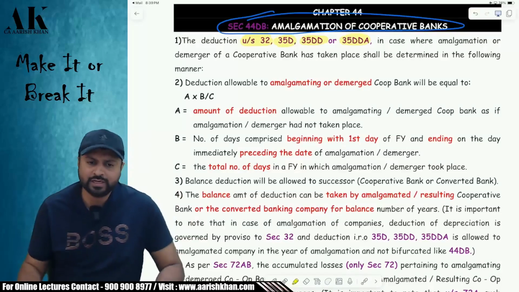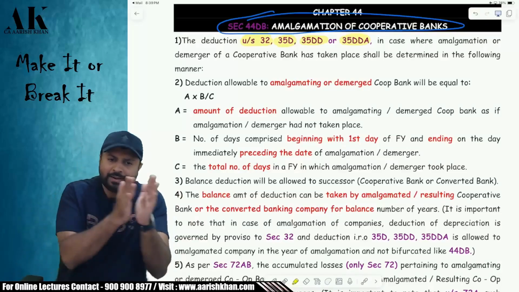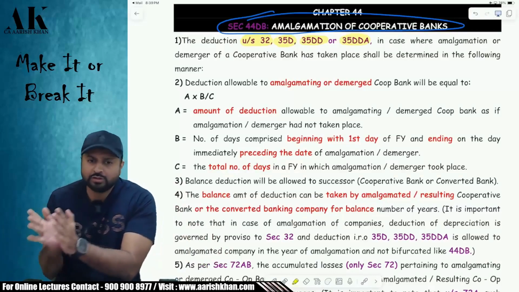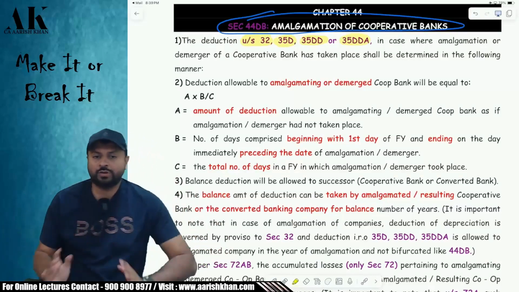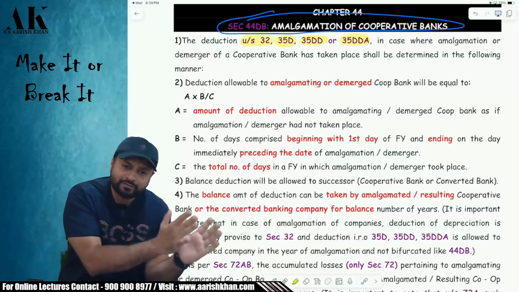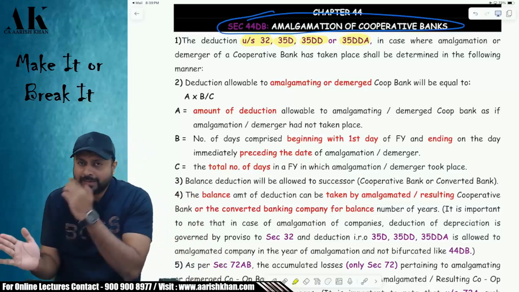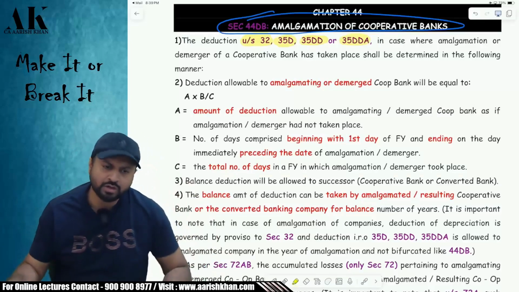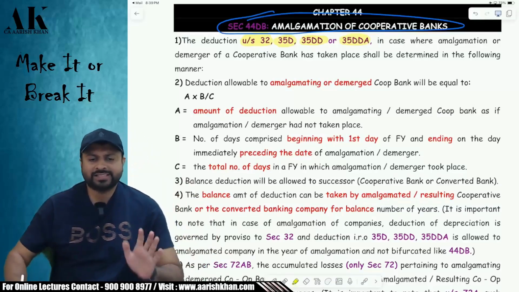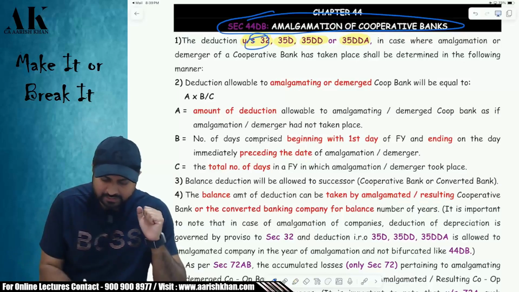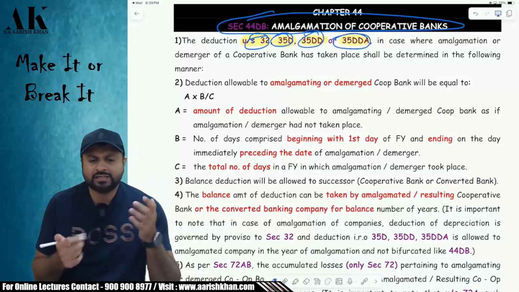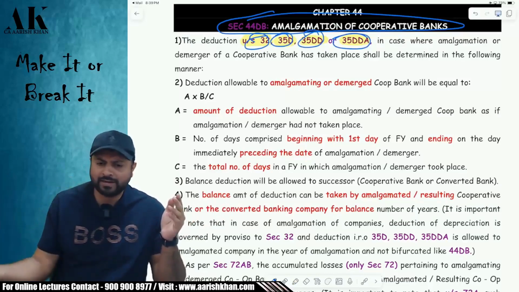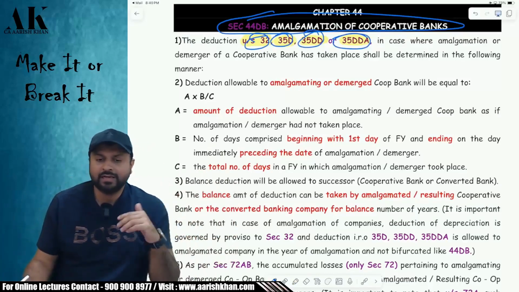Now listen carefully. A cooperative bank can amalgamate with another cooperative bank, and a cooperative bank now can also amalgamate with another bank also. A cooperative bank can amalgamate with a cooperative bank, or it can amalgamate and merge with what? A normal bank also, like SBI also. Both are covered over here. So in these cases, what will happen with these 4 expenses? The government says that these 4 expenses will be bifurcated and segregated between the amalgamating bank and the amalgamated bank. In what ratio?